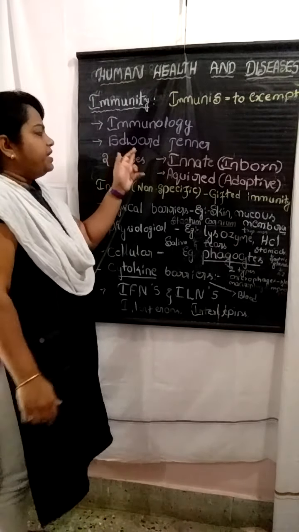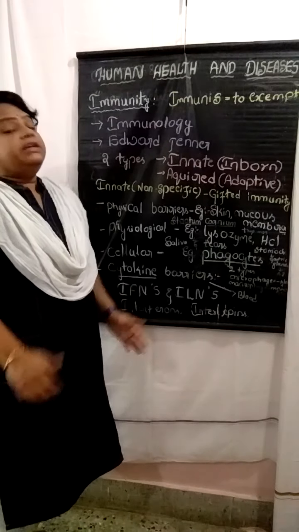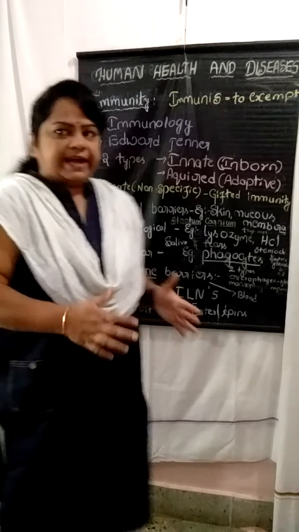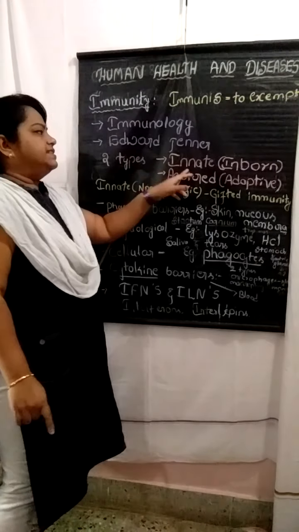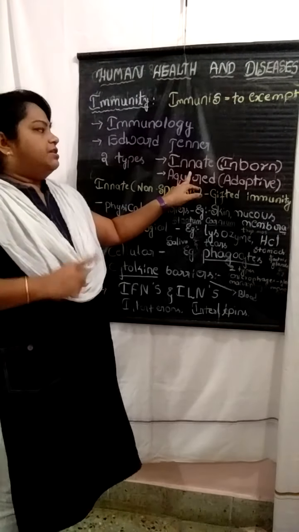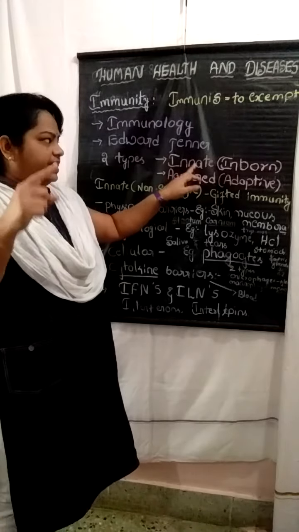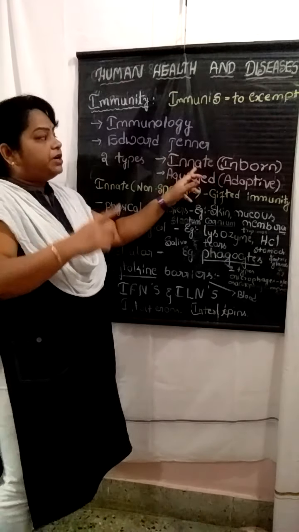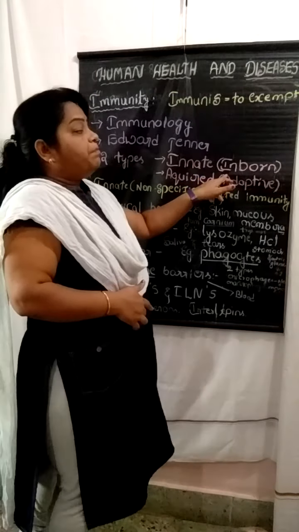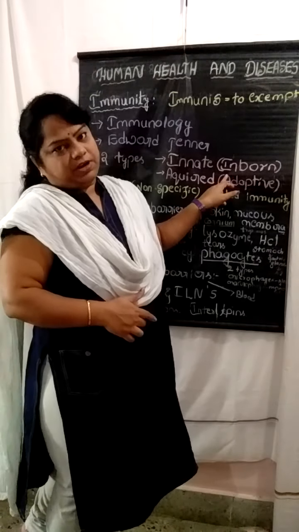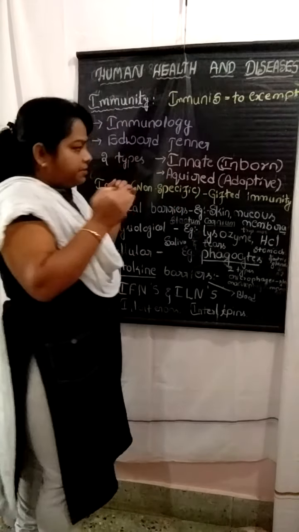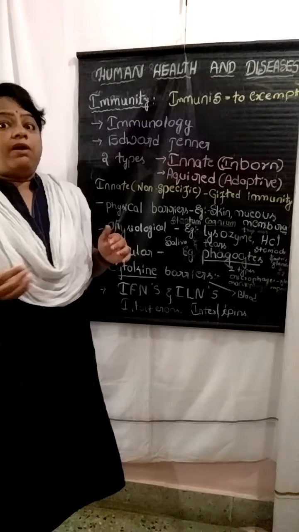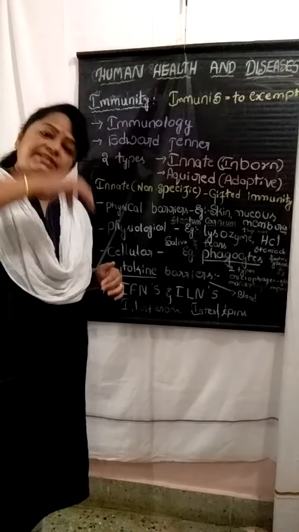Very next, coming to the types of immunity, there are two types. One is the innate immunity, also called the inborn immunity. Inborn means the immunity we have from the time of birth itself.